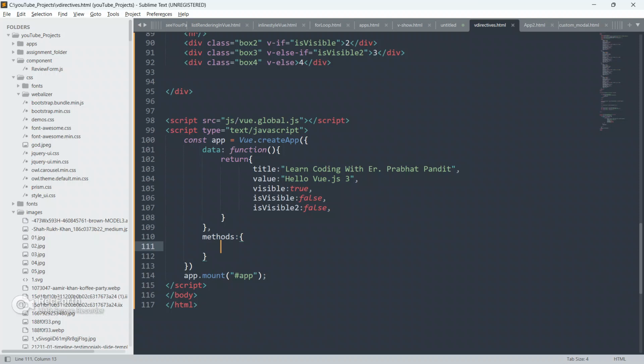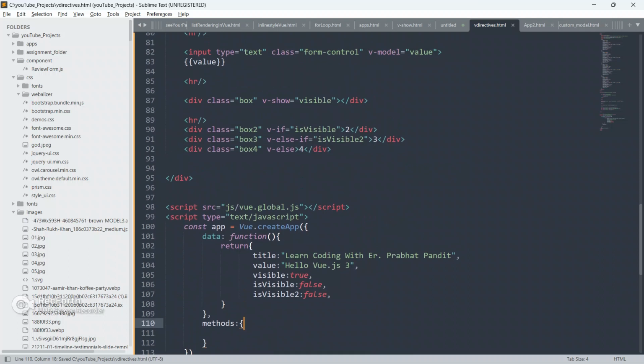Always remember guys, methods is object of functions, or you can say collections of functions. Let me repeat again, what is methods? Methods is object of functions, or collections of functions. So now we are going to learn what is methods and event.